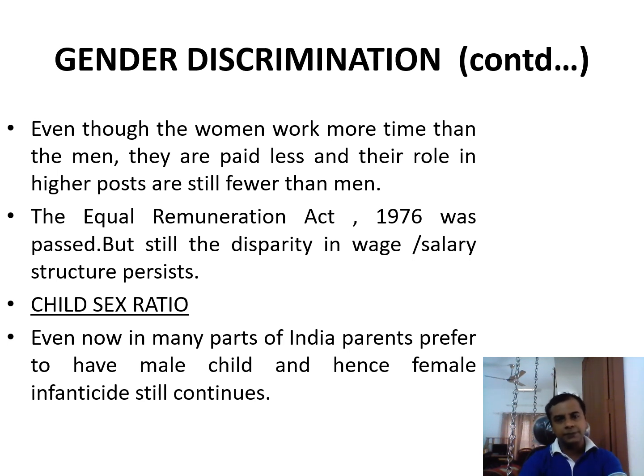But the disparity in wage salary structure still persists. That's still going on. The second aspect of gender discrimination that we can find in India is in the child sex ratio. That is, even now in many parts of India, parents prefer to have a male child and hence female infanticide continues.